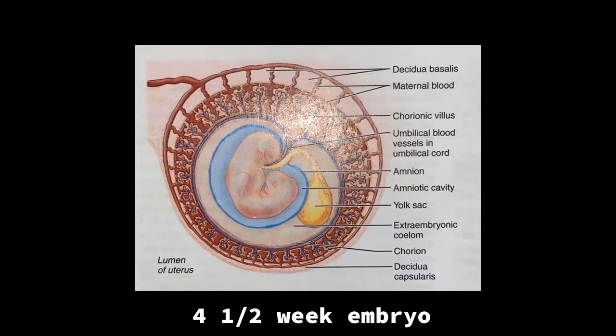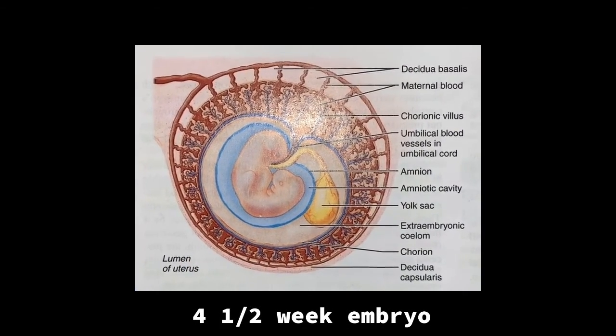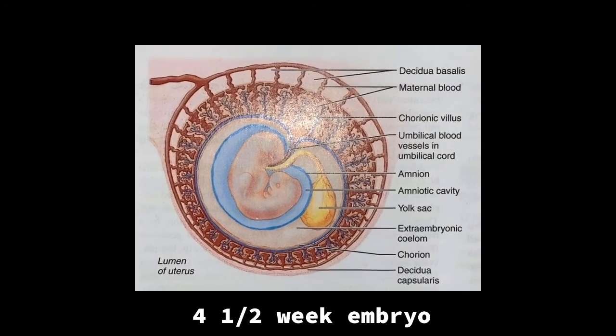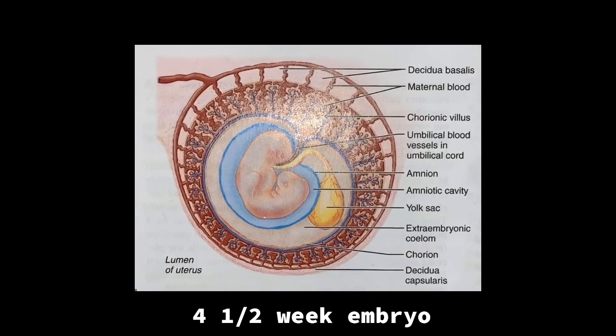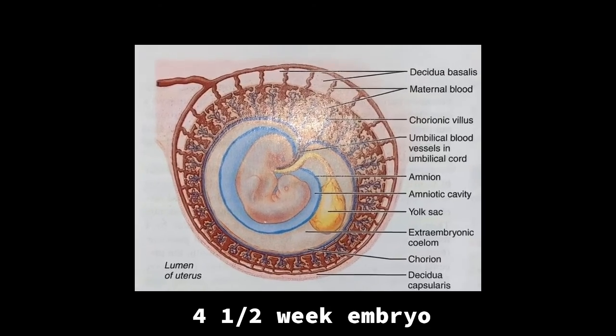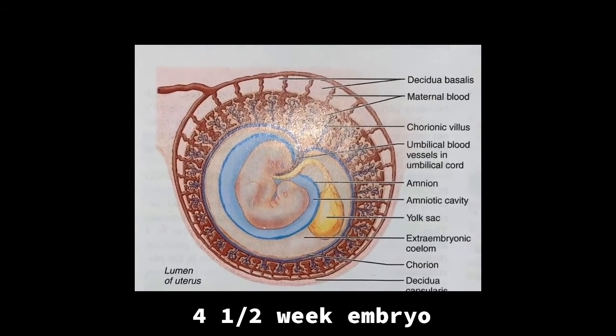From the formation of the primary germ layers, the ectoderm will have formed the structures of the nervous system and the epidermis of the skin. The mesoderm will have formed the muscle tissues, and the endoderm will have formed the epithelial linings of hollow organs.